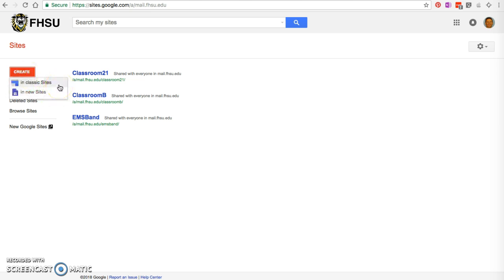Sites. Classic Sites is the original version. It gives you a lot of control over your website and a lot of power to add exactly what you want. However, it does require quite a bit of work and quite a bit of time to set up a web page using Classic Sites.